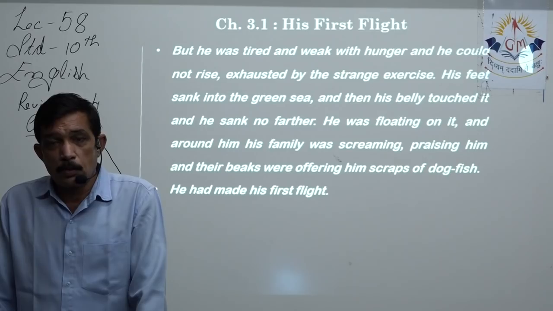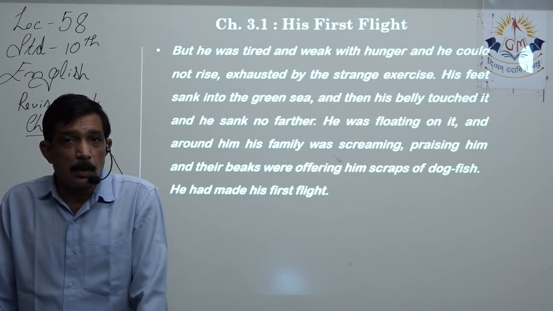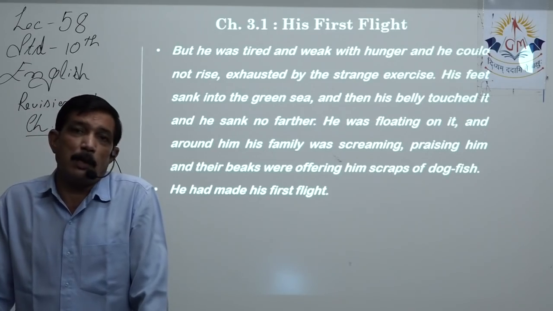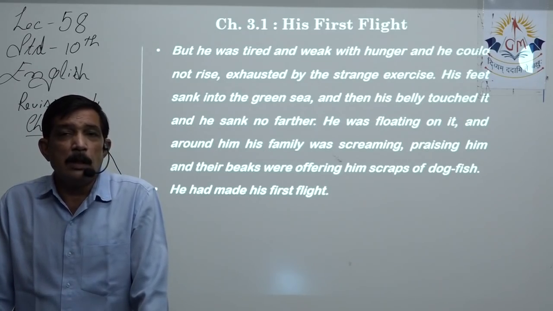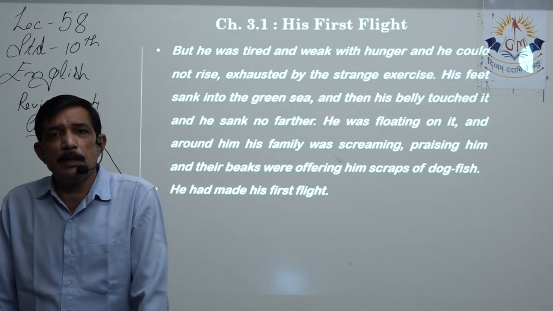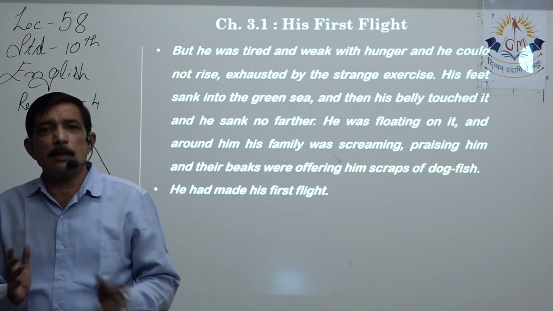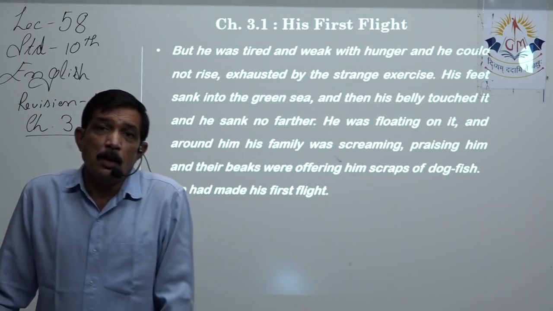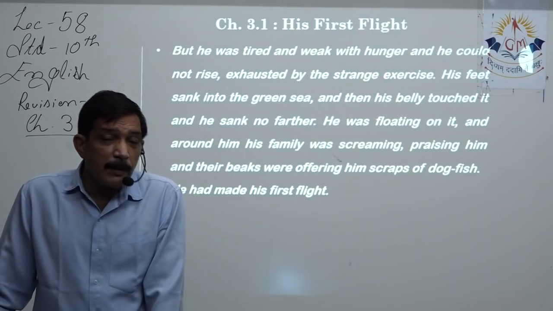So nature has done its work, the parents have done their work, responsibility fulfilled, and now the children can be on their own. They will have to find a small hole where they will take a rest at night, and they're quite independent now. They don't have to remain with the parents. That is the law of nature, right? So that also is quite a good description that you have to bear in mind.